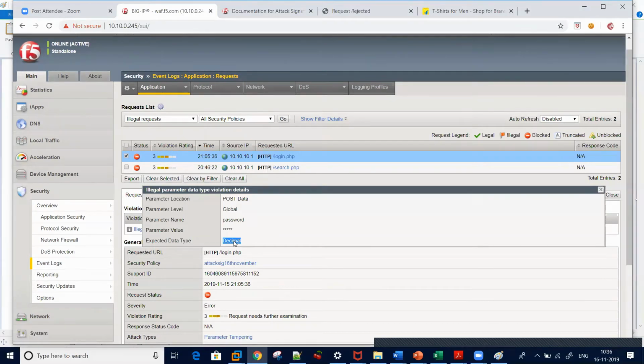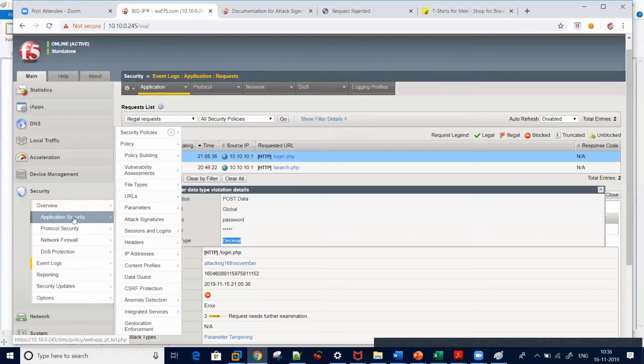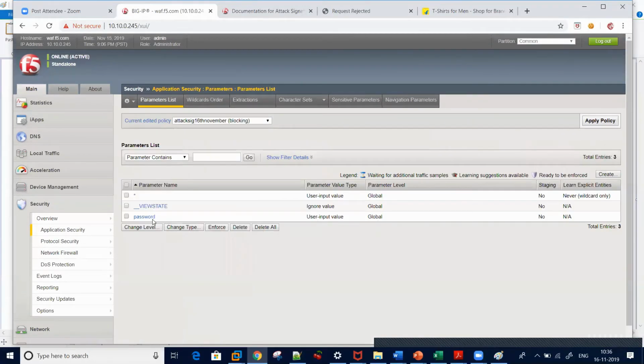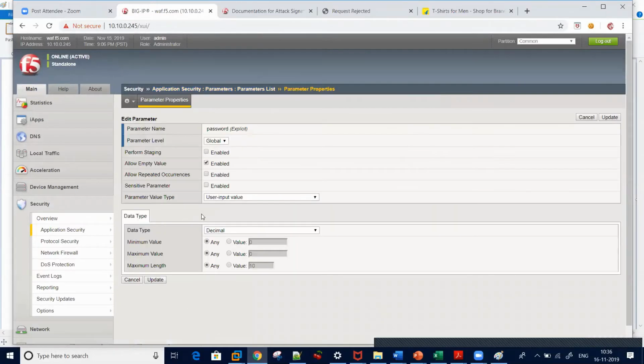So if you see, there are different modes, and that's how you can define it. That is what is called the positive security model. By default everything was allowed, but I go to parameters now. I created an explicit password and I selected everything. Everyone got it? Any confusion on this? No. Okay.